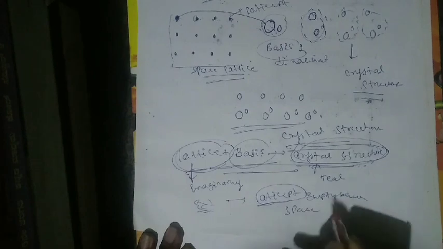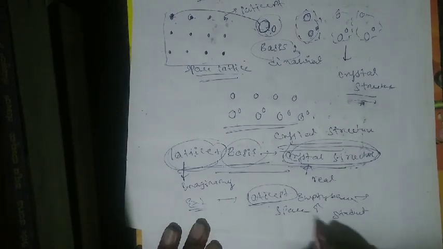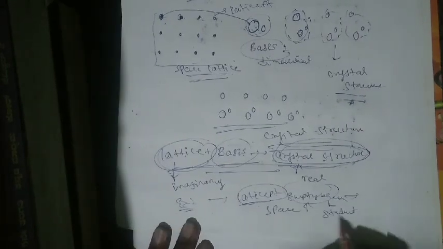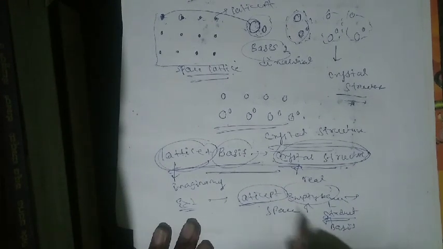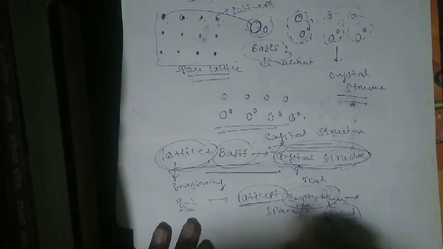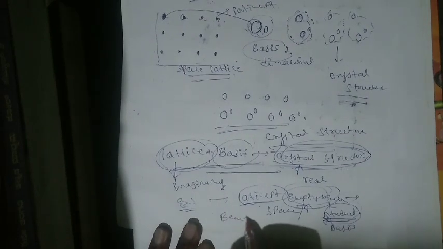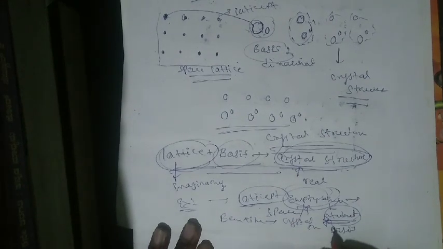The empty benches plus students form the crystal structure, isn't it?